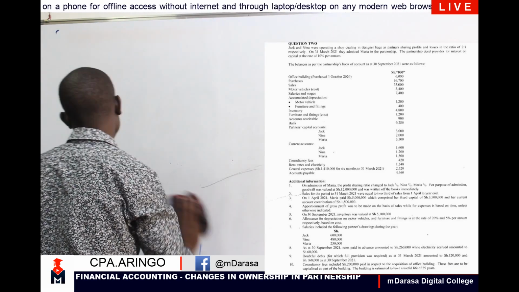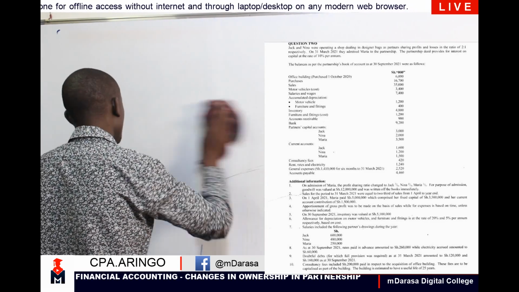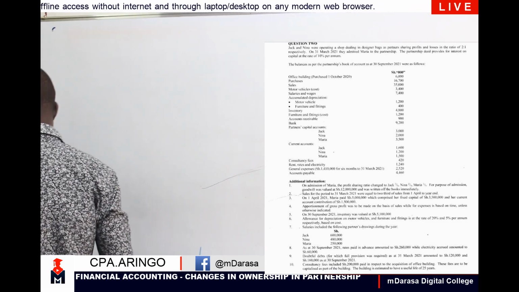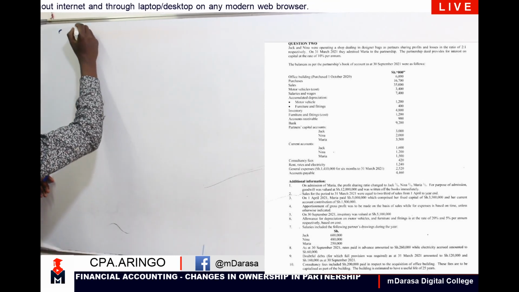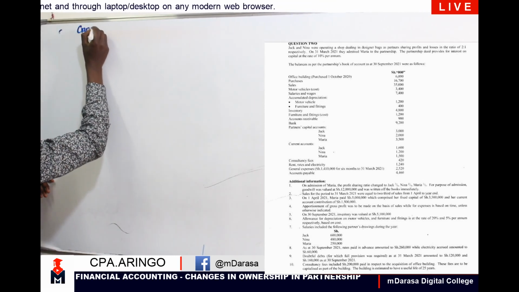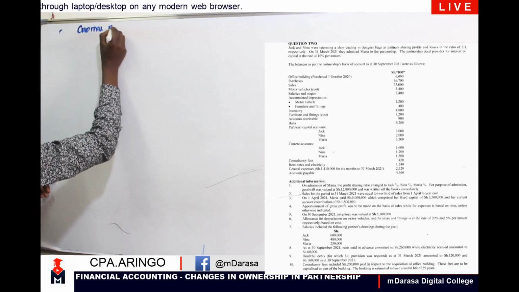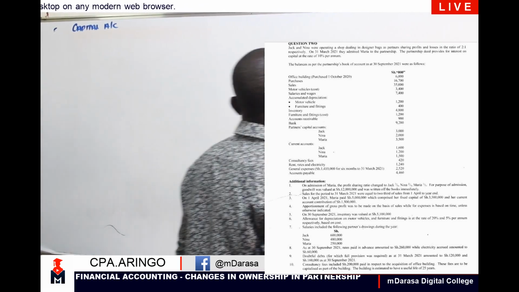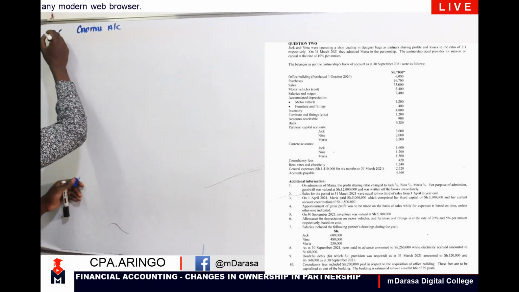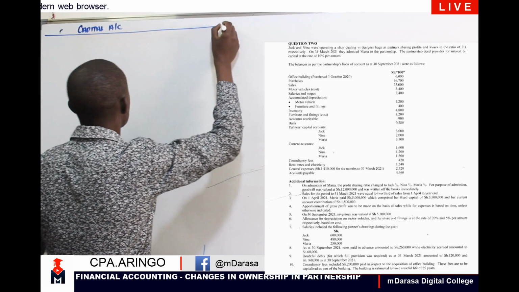So what you are going to do here, following the double entries that Mwalimu has given us, we are going to have our capital account first of all. That's the first thing that I will have to do. In our capital account, I'll be having the individuals here.